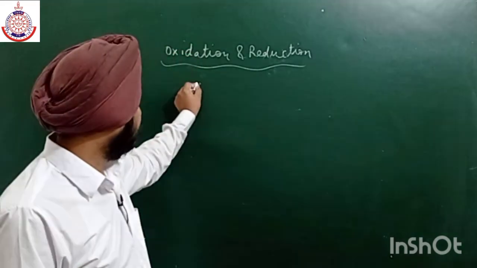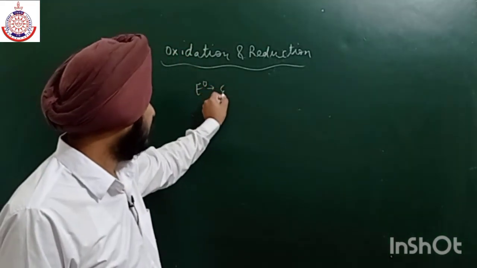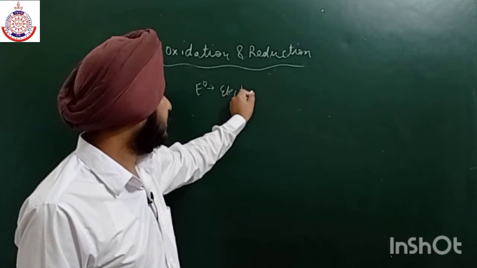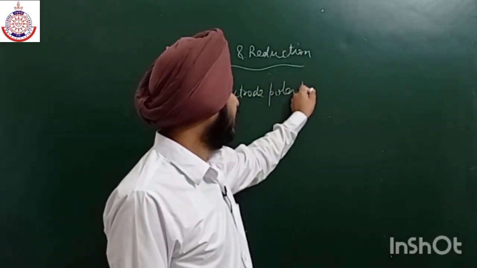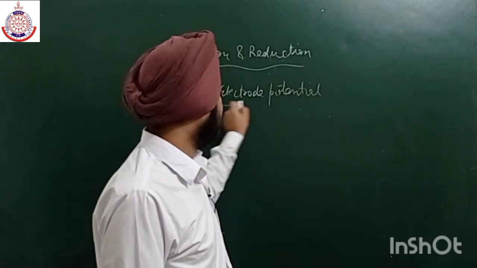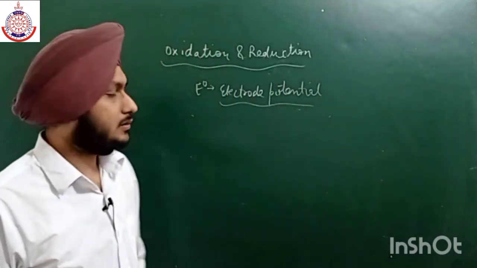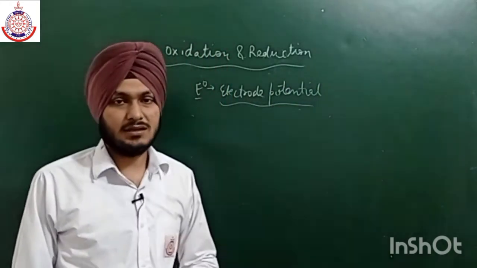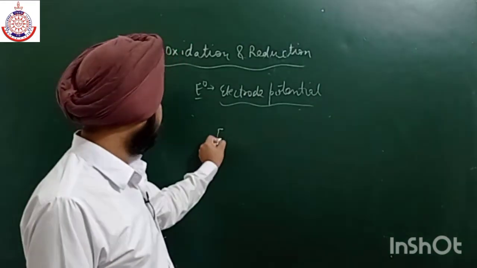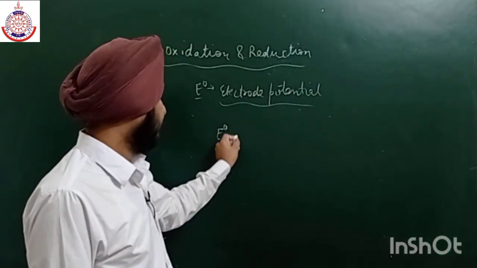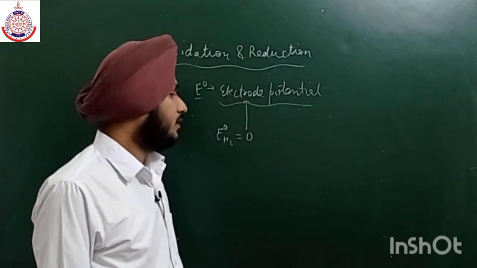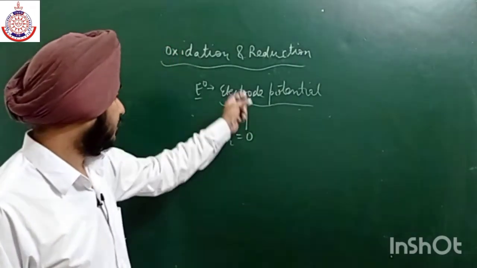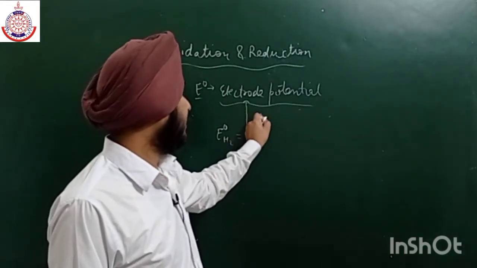Okay, E node value is electric potential. So there are two types of potential. This chapter, this is in our next chapter. So in 12th class, we will discuss this property, that is electric potential. So the reduction potential of hydrogen is zero. Okay, and those which are present above the oxygen have negative electron potential.